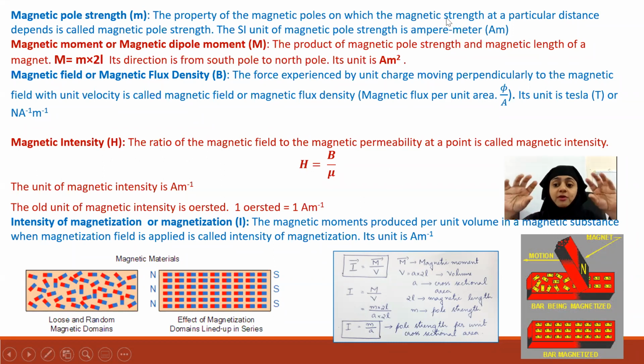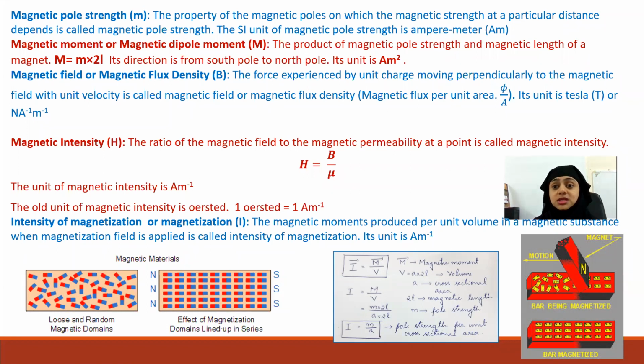So we have the North Pole and South Pole, right? They are stronger compared to the other regions within the magnet. So magnetic pole strength will be different for different magnets. The stronger the magnet, the greater the magnetic pole strength.